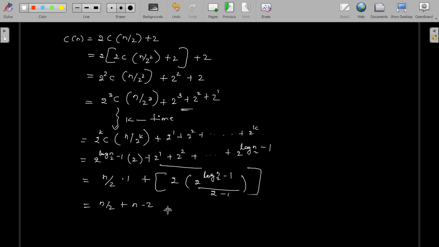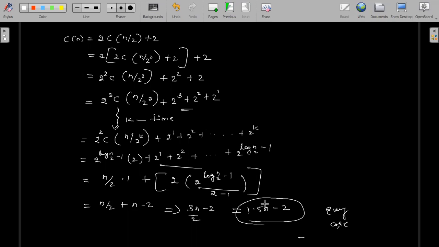Now carefully see here: 3n minus 2 divided by 2, that is equal to 1.5 n minus 2. This is the value we are going to get for every case, for comparison.